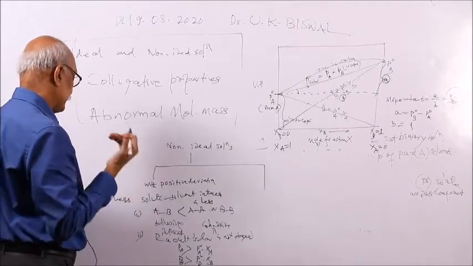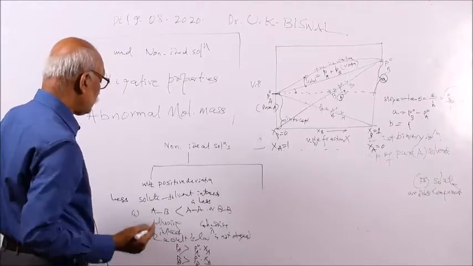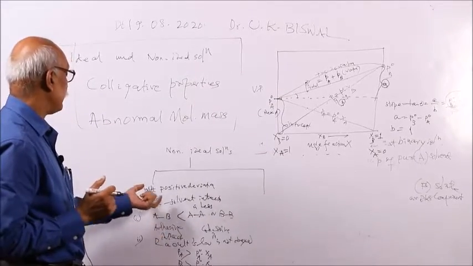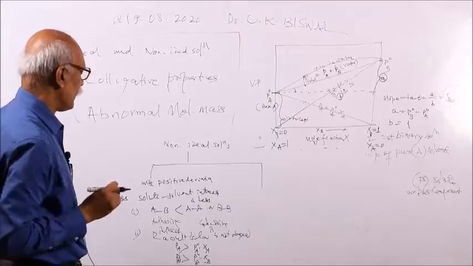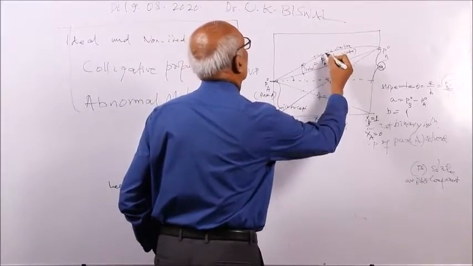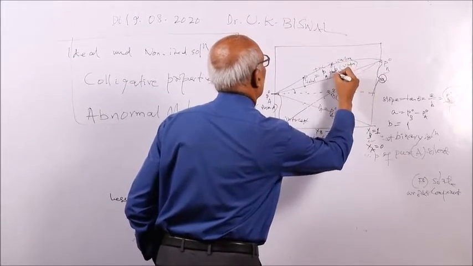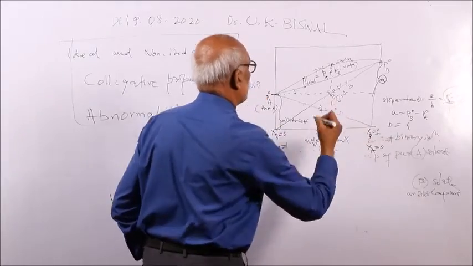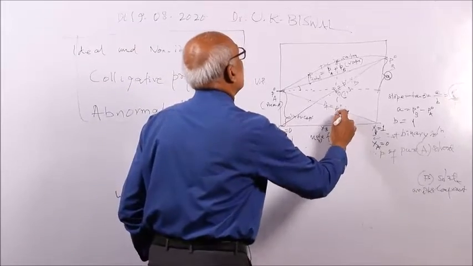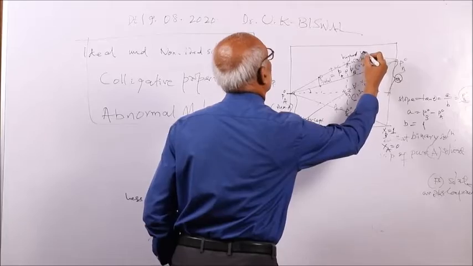So one component, the solvent component, will escape out easily. So this is the case of not obeying Raoult's law. And in this case, another thing is marked. Suppose the vapor pressure is more. Suppose at this point, when the mole fraction of B, XB, is at this point, there is the highest vapor pressure.